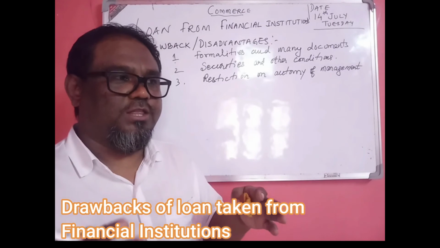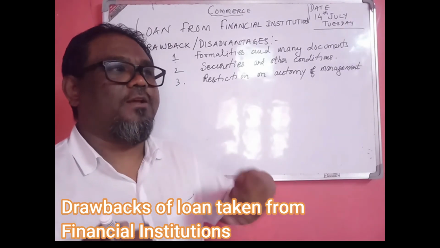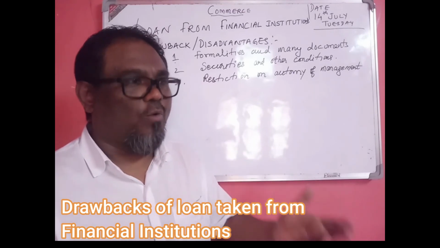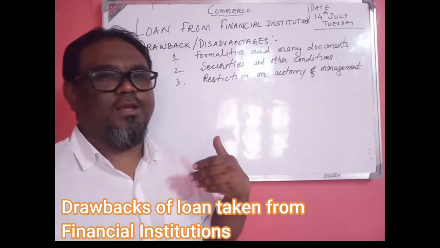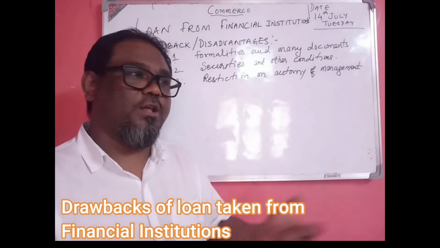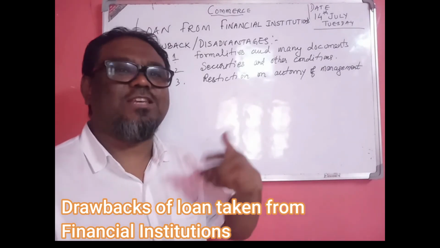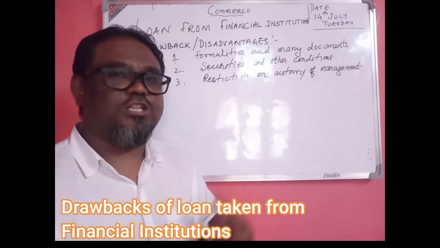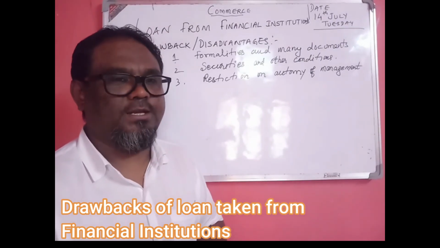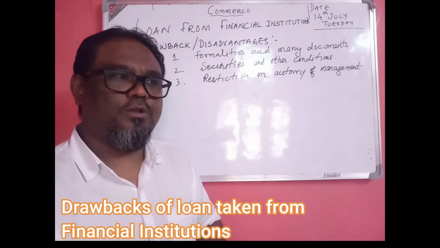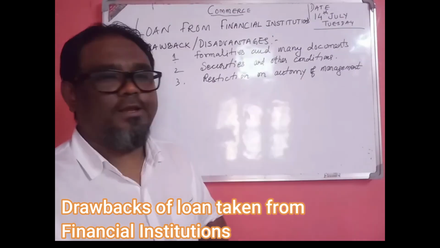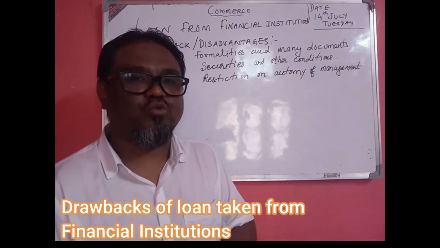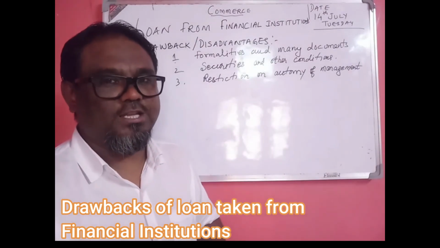For example, sometimes they appoint their person as a nominee on the board of directors of the company to inspect what is going on inside the company. So this is a burden for the corporate house in taking a loan from the financial institution.